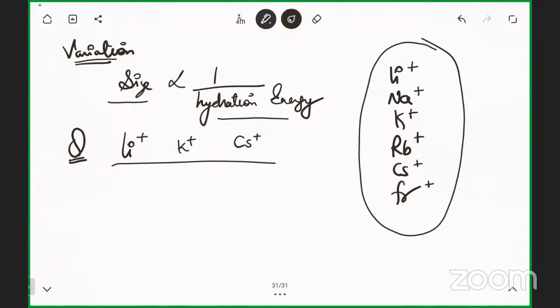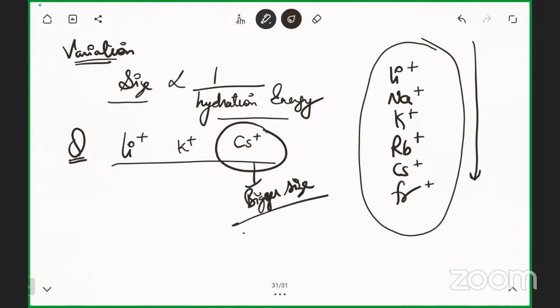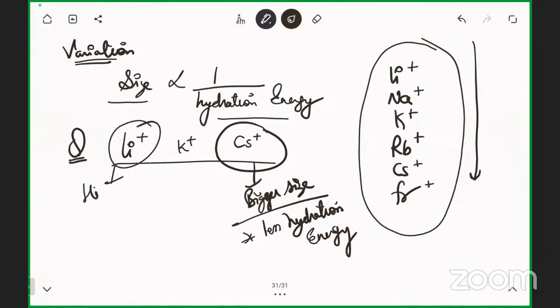Cesium has the least hydration energy, sir. Yes. Because cesium is down the periodic table, cesium has a bigger size. If it has a bigger size, it means less hydration energy. Very good. And which will have the maximum hydration energy? Lithium, sir. Lithium will have the highest hydration energy.